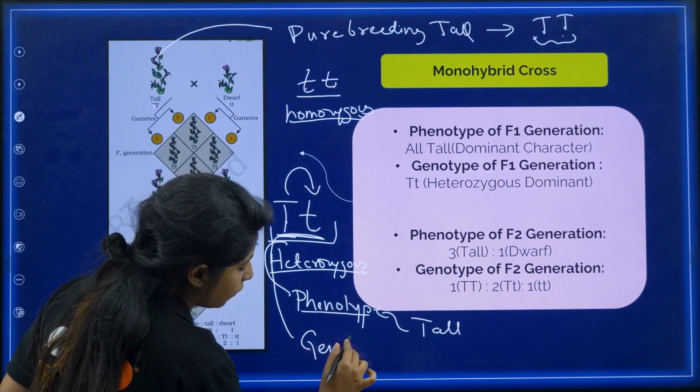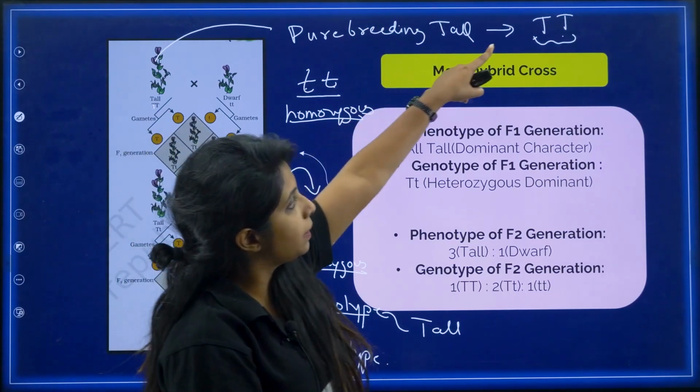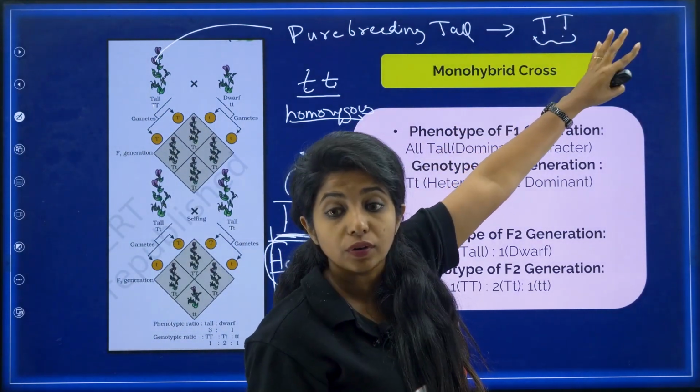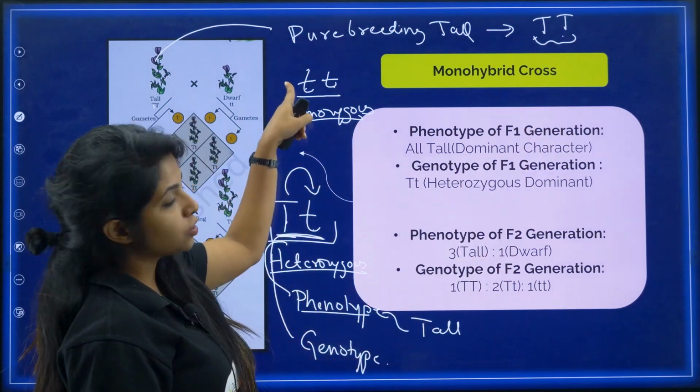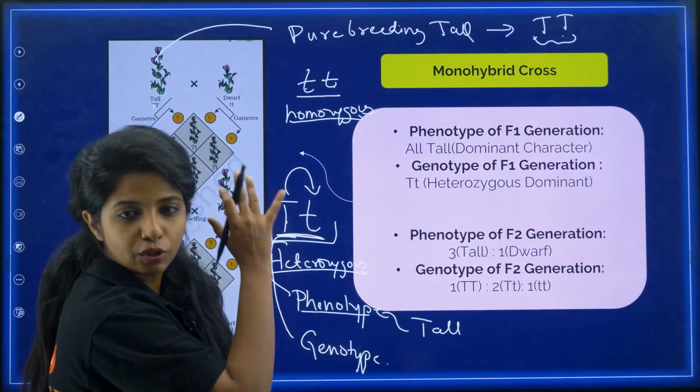The genotype of the plant. What is the genotype of this plant, my dear children? This is the genotype of this plant. What is the phenotype? It is tall. What is the genotype? It is small t, small t. What is the phenotype? It is dwarf.